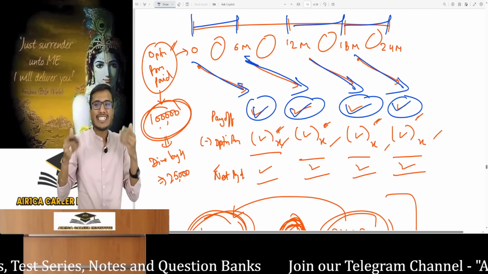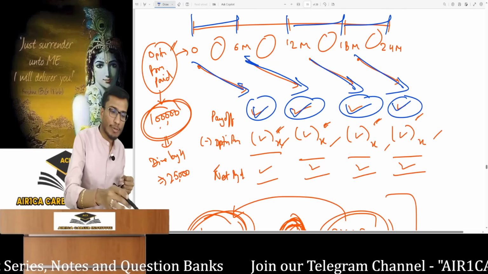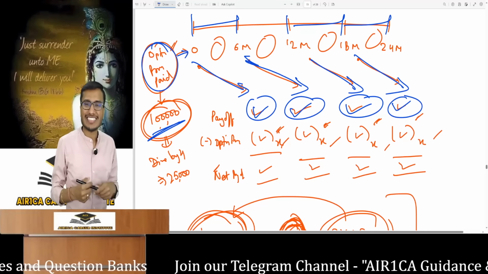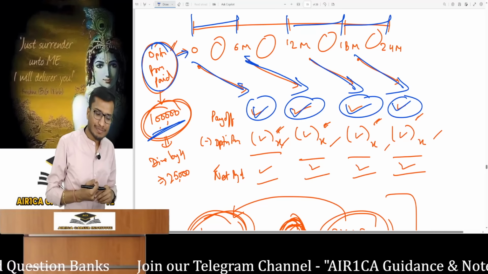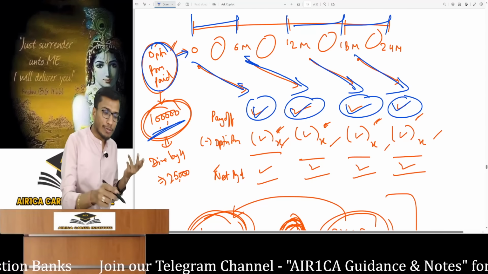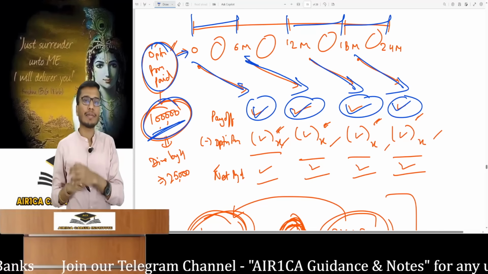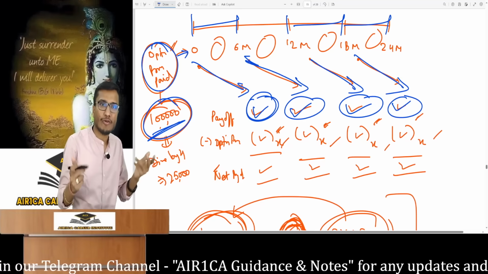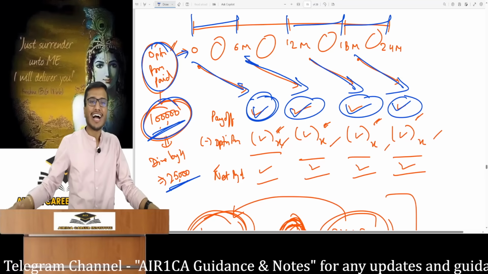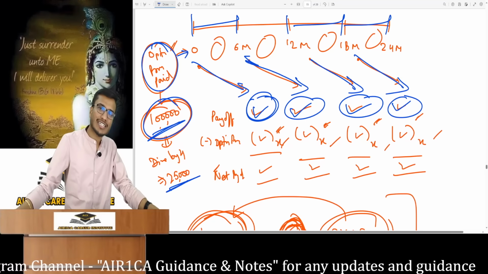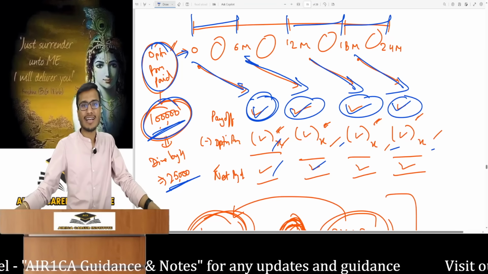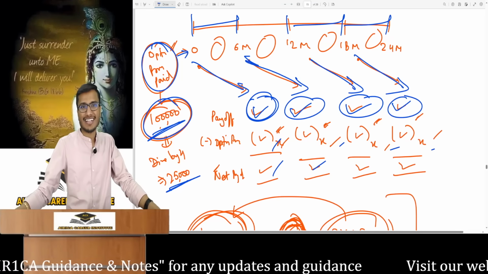This is the payoff, but I need the net payoff, so I have to subtract the option premium, which I paid at time 0, suppose 1 lakh. How do I calculate the net gain or loss on each payment? You must allocate this option premium to each payment date. How will you allocate it? There are 4 payment dates. Let's divide by 4. That makes it 25,000. We will allocate an option premium of 25,000 to each payment date and subtract this from the payoff to get the net payoff. Understood? But don't do it like that.